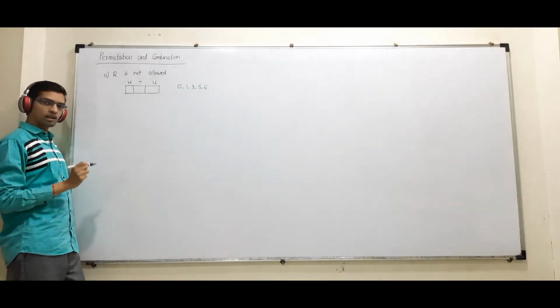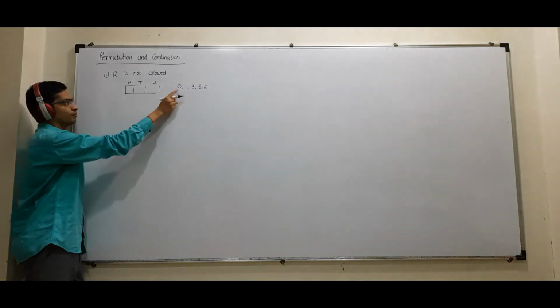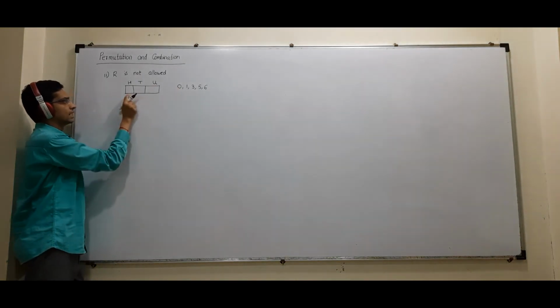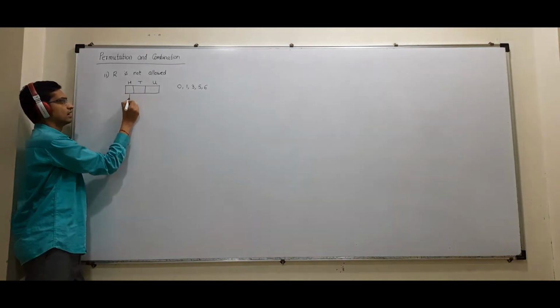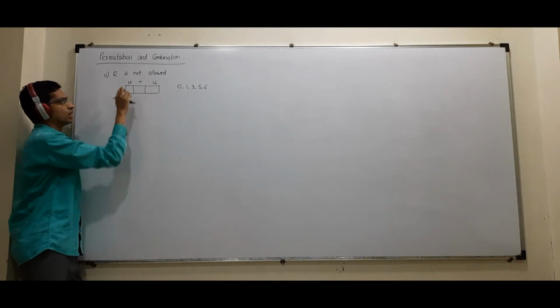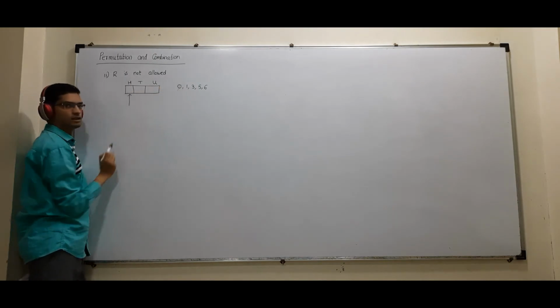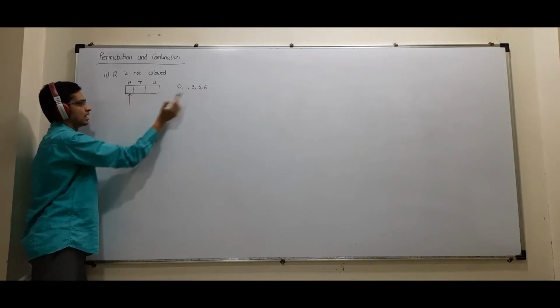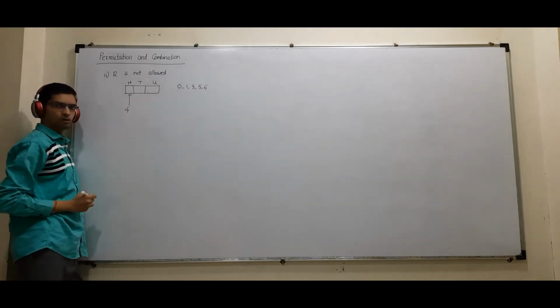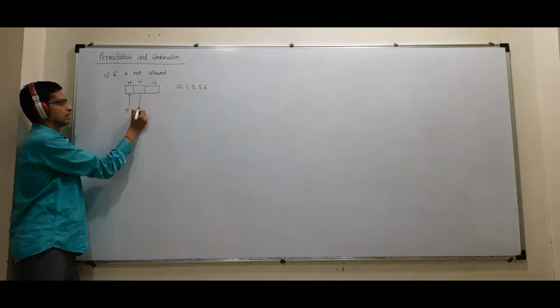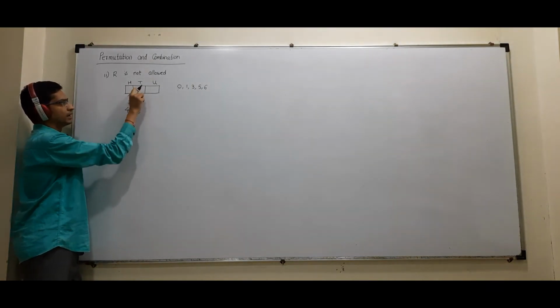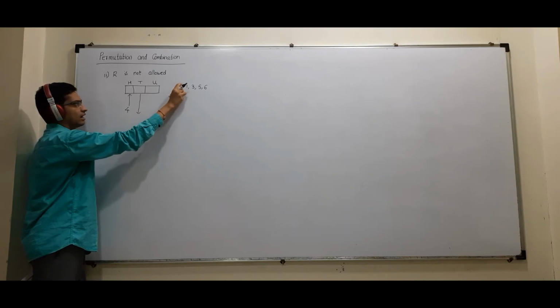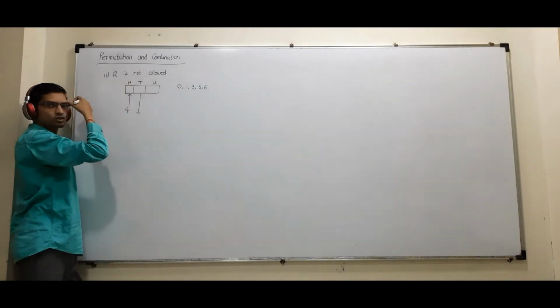Now repetition is not allowed. Also from basic we know that 0 cannot come here. So first I'll start filling these numbers. So at the hundreds place 0 will not come. So to fill the hundreds place, how many choices do I have? 4 choices. How many choices? 4. Now for the tens place 0 can come, but repetition is not allowed.